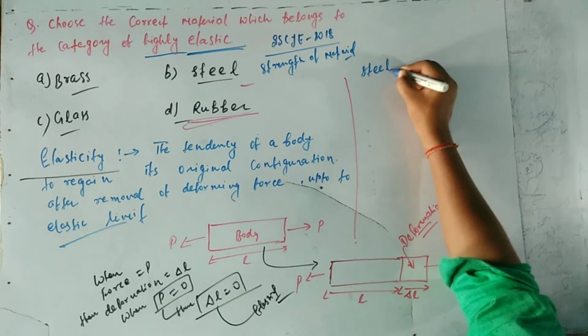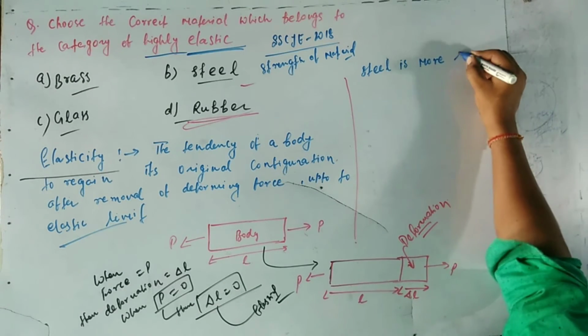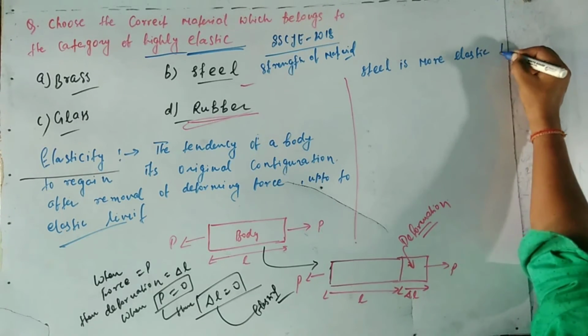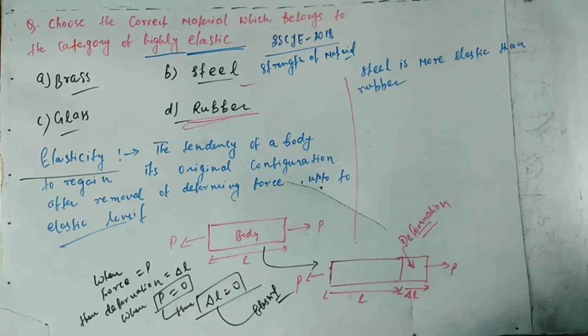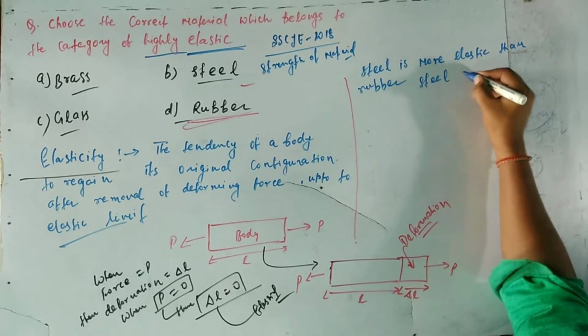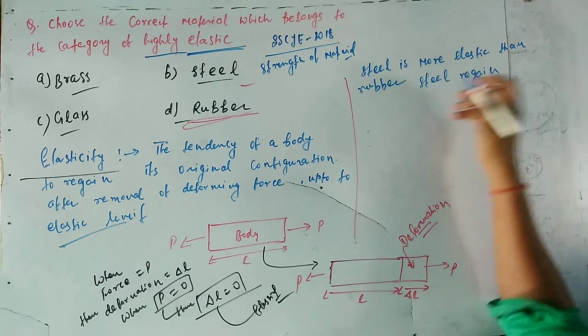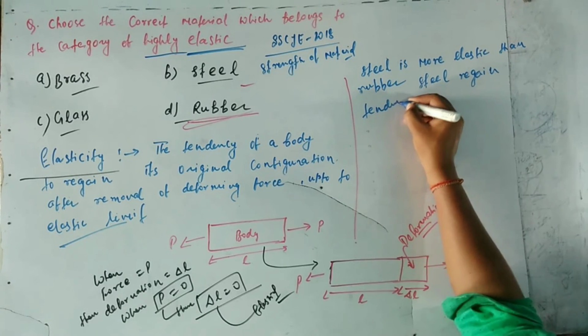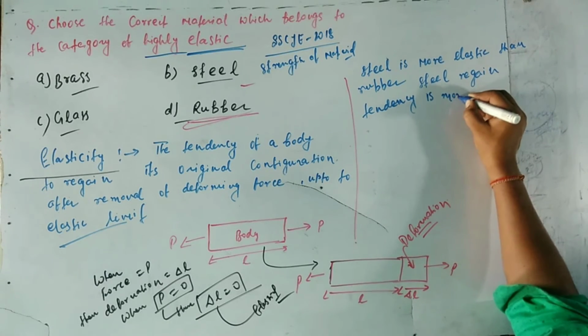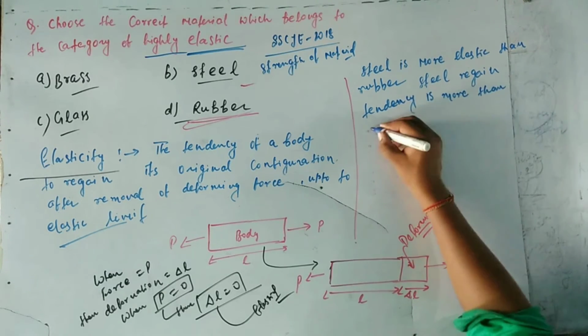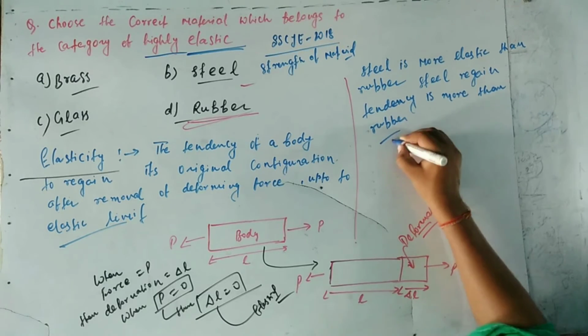Here steel is more elastic than rubber. Why? Because the regain tendency of steel is more than rubber. If you take a steel plate or a thin steel plate, we can see the speed of regain is more for steel than rubber.